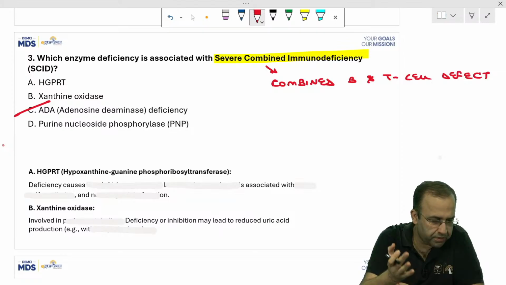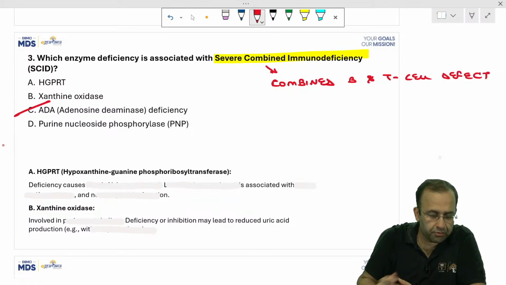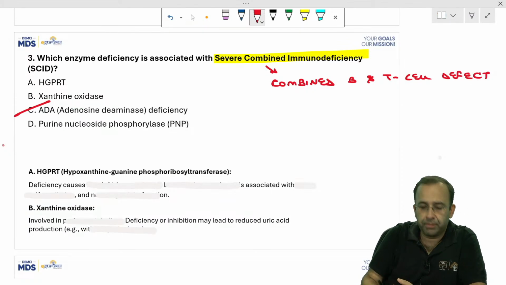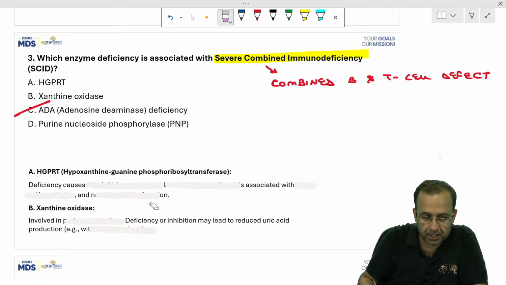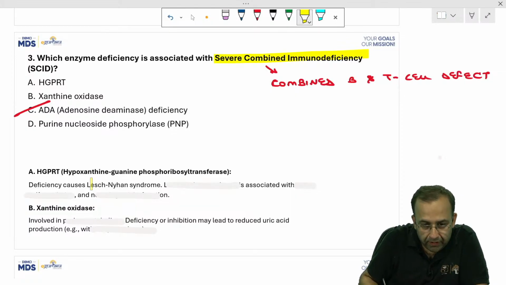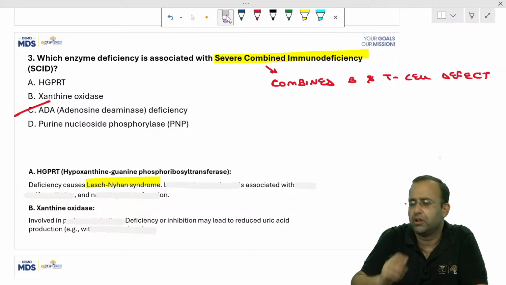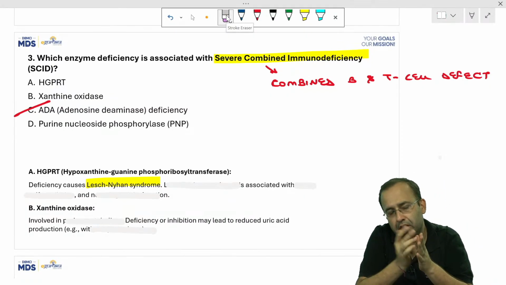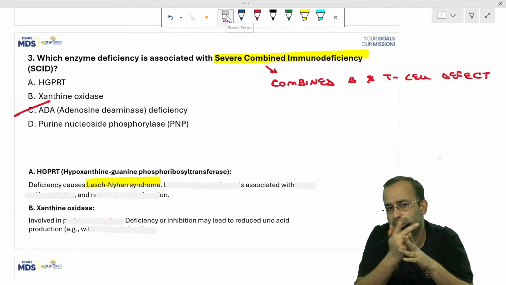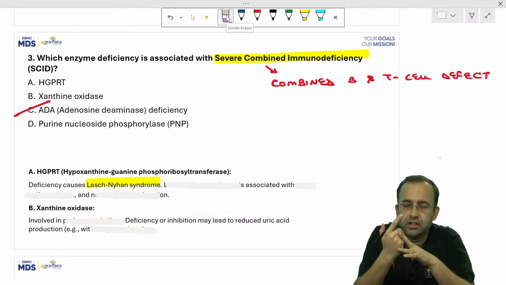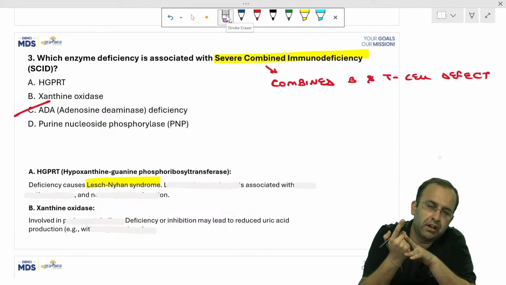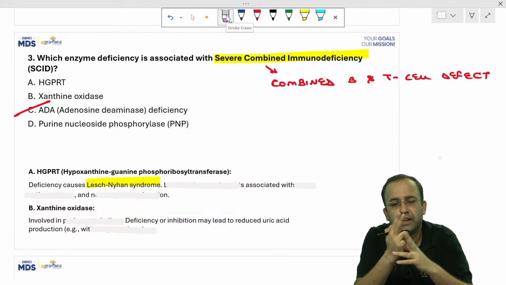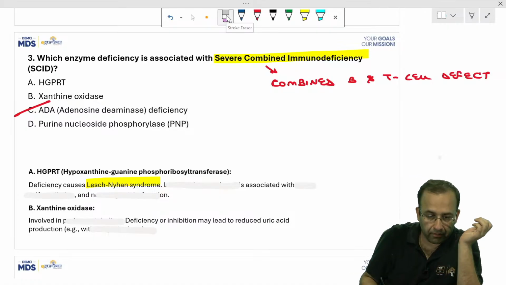Let us have a look at option A. You were thinking of HGPRT deficiency, that is hypoxanthine guanine phosphoribosyl transferase deficiency. This deficiency causes Lesch-Nyhan syndrome, not important with respect to pathology at all. With respect to pathology, we only talk with respect to SCID. There are two diseases of adaptive immunity that we need to know. SCID, severe combined immunodeficiency, that is ADA deficiency, autosomal recessive, and the next is DiGeorge syndrome. We'll see that.